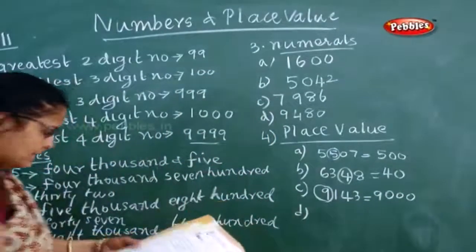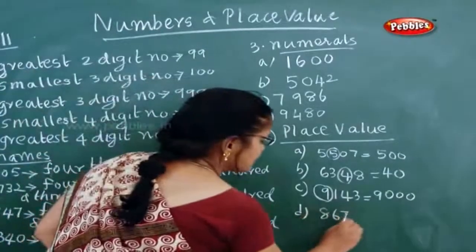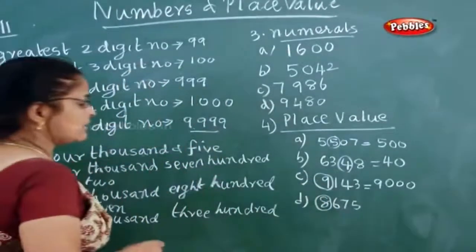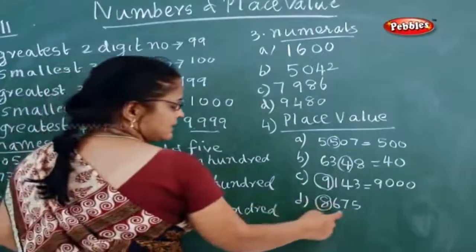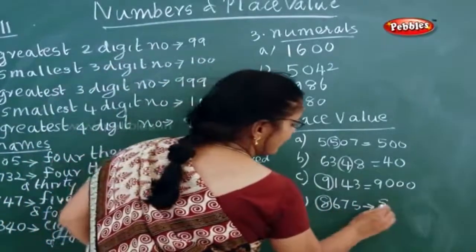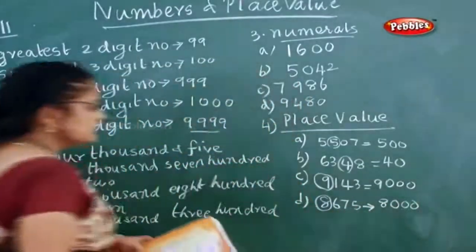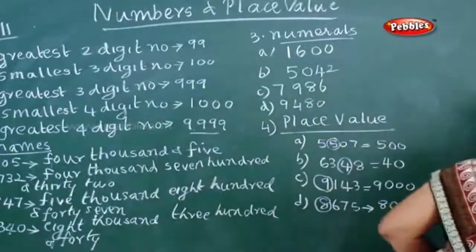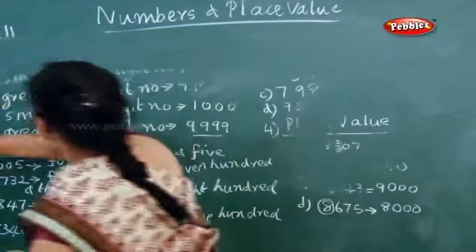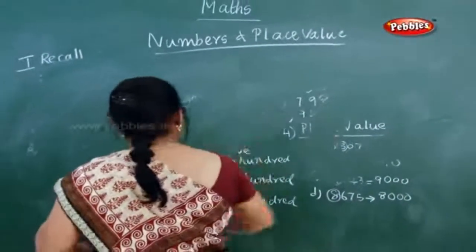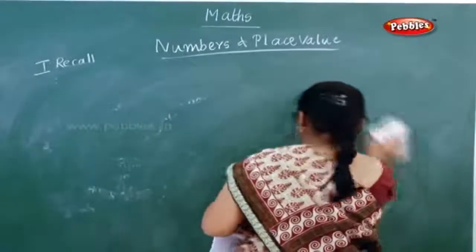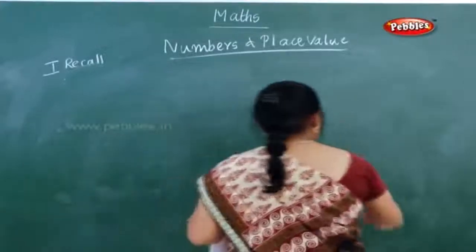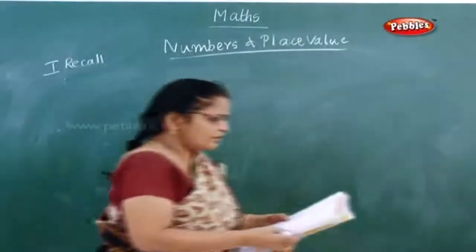Now what is the last one? Next one. 8675. In 8675, the 8 is circled or darkened. Now what will you write? Ones, tens, hundreds and thousands. So you will write 8,000. Is it clear now? Now next one, write the following.